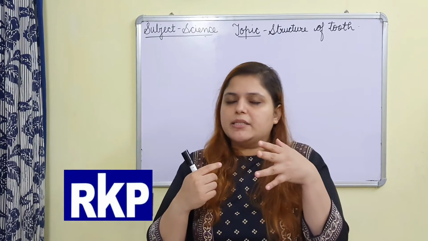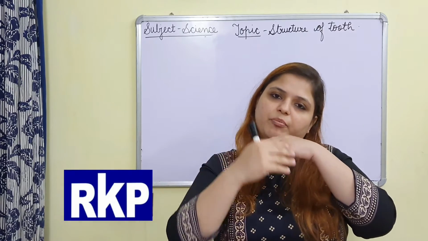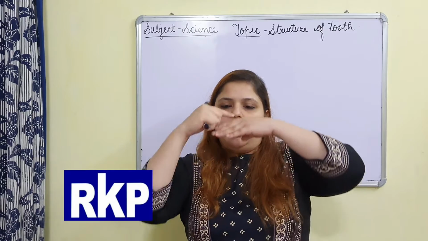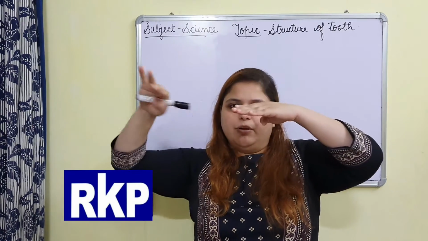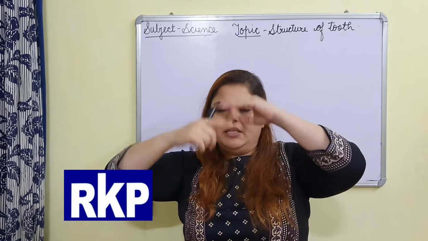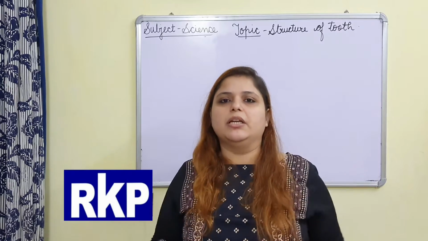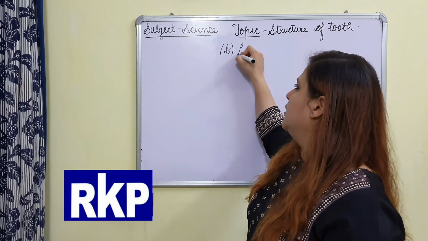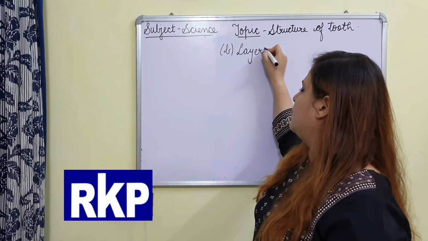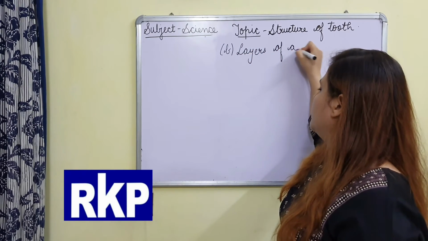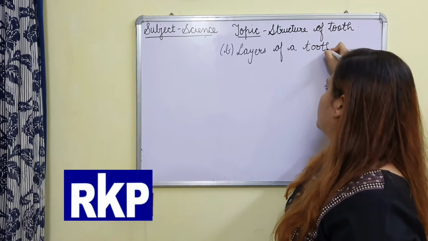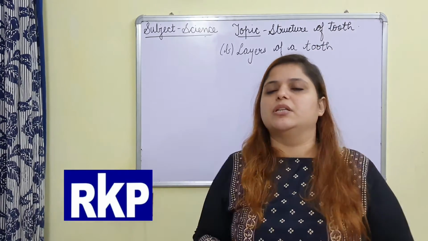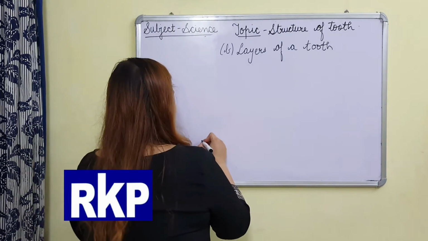And many chocolate ice creams are such that after the layer of milk, again a layer of chocolate is there. So if we remove the outermost layer, then again there is one inner layer. So 3 layers of tooth are there. So which type of structure are we doing? Layers of a tooth. Layers means what is covering it, the outermost, then inside that, then inside that. So again we will draw structure of tooth.